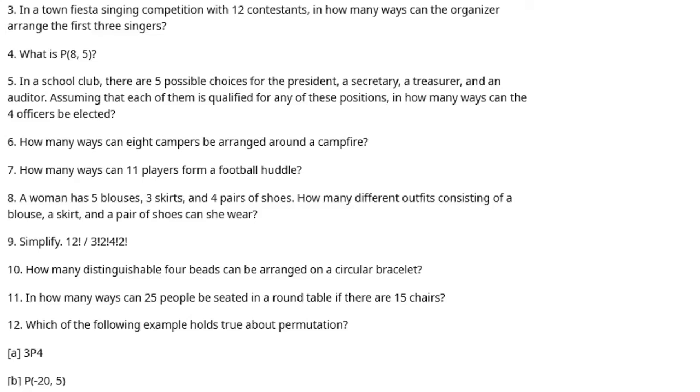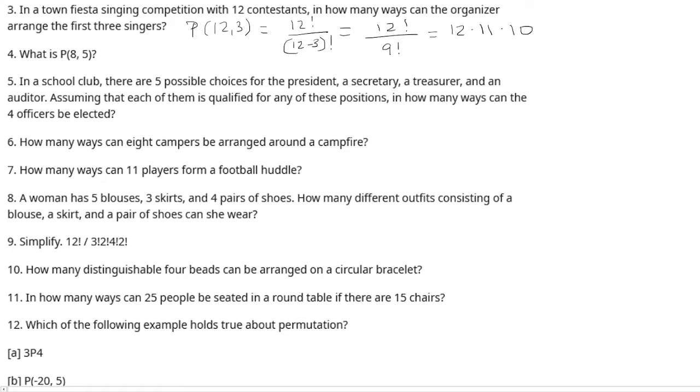In a town fiesta singing competition with 12 contestants, in how many ways can the organizer arrange the first three singers? Because the order matters in how the three singers are arranged, this is going to be a permutation, which is P(12,3). That's 12 factorial over 12 minus 3 factorial, which is 12 factorial over 9 factorial. And this is just 12 times 11 times 10, which is 1,320.